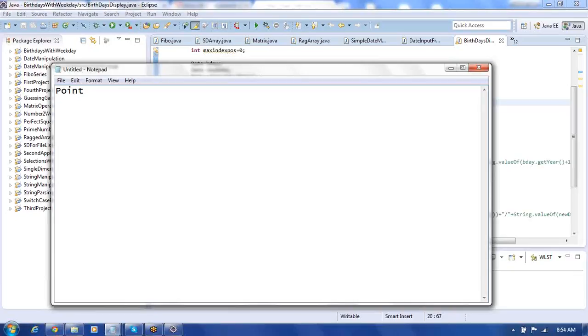Therefore, we start with the point. When you look at a point, we describe it with the help of the x coordinate and the y coordinate. Therefore, x and y are going to be the data. If you don't have any data, there is no meaning for the object. What an object means is that some kind of state is required.